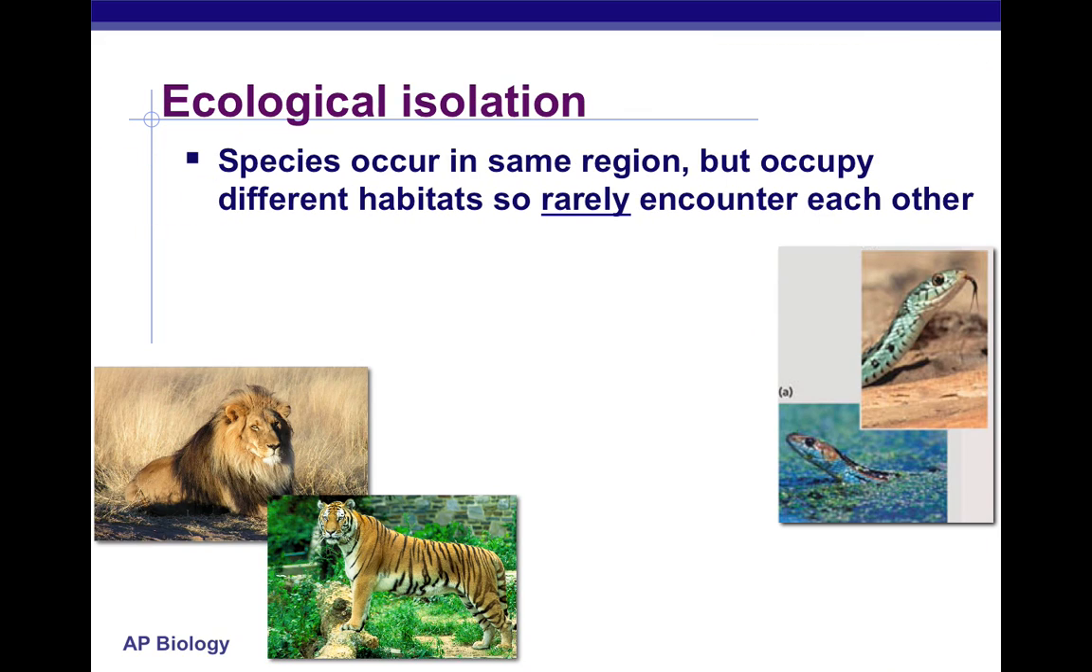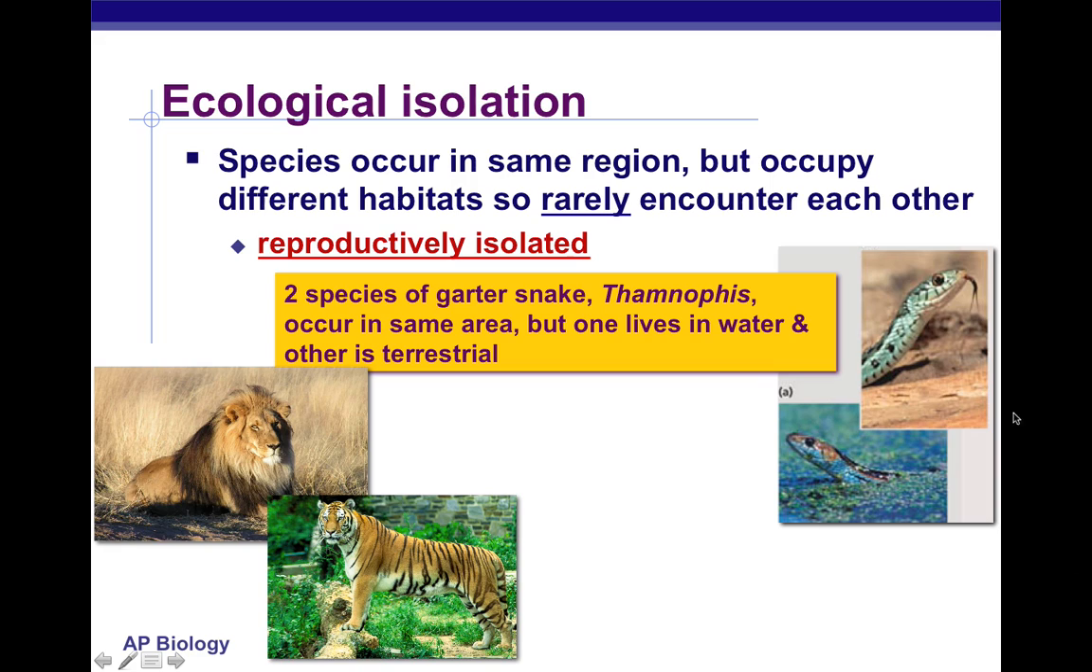Ecological isolation. Species occur in the same region but occupy different habitats, so they rarely interact with each other. With lions and tigers, very similar, but one's in the valleys, the other one's in the jungle. Because they're in different habitats, they're reproductively isolated. They can't reproduce. They don't crossbreed. And eventually, millions of years ago, they became a new species and have become more separated ever since.